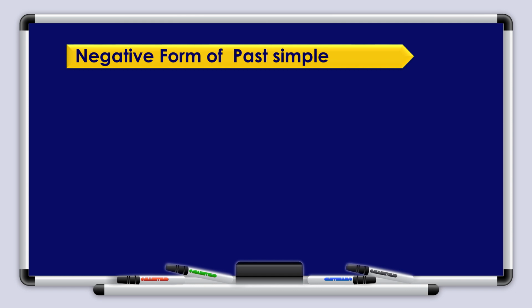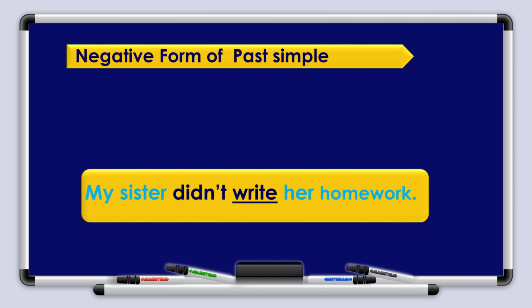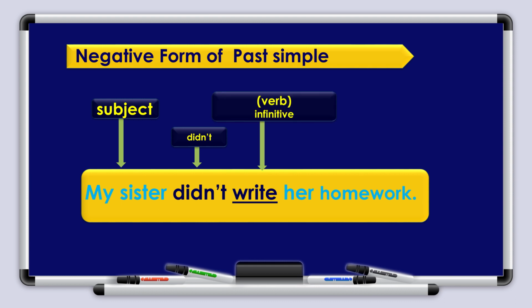Let's see the simple past in the negative form. My sister didn't write her homework. So my sister, this is the subject of the sentence. Didn't write. This is the verb, and this is how you use the negative. Her homework is the rest of the sentence. My sister didn't write her homework. Can you think of examples?